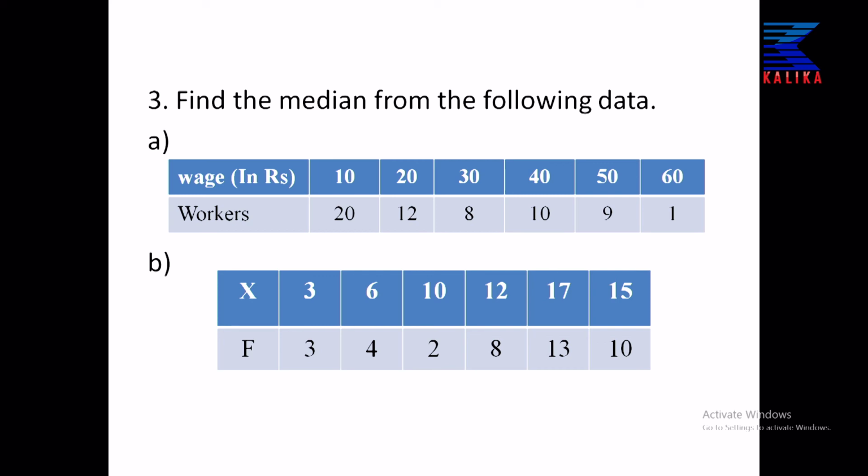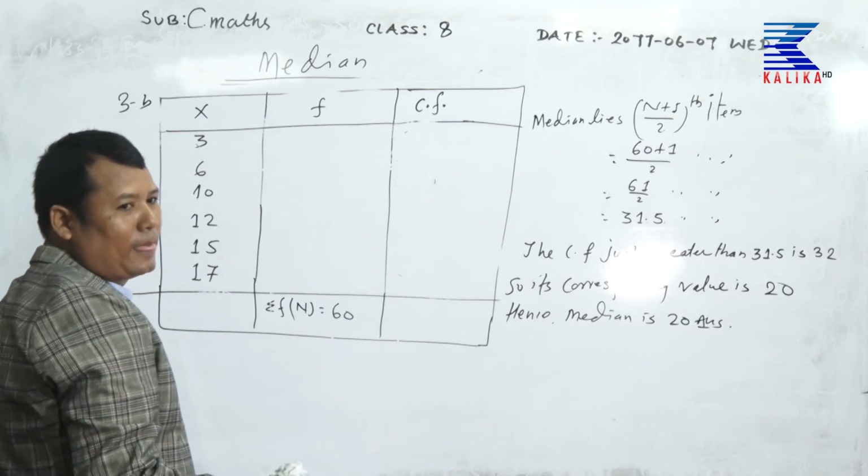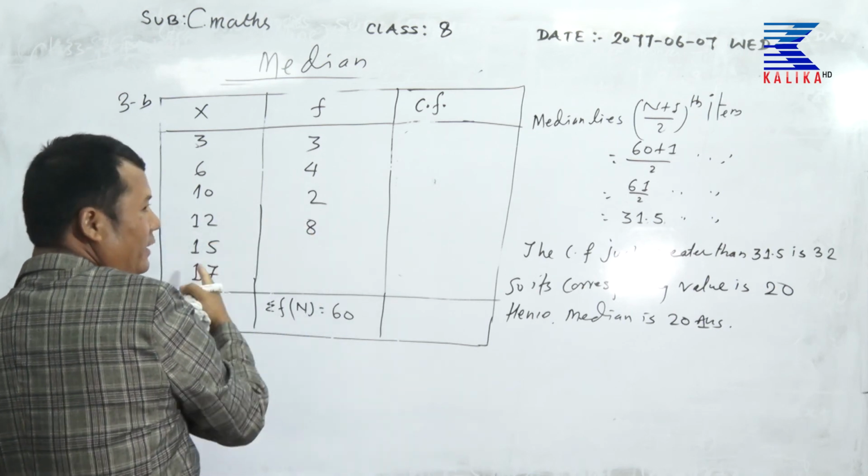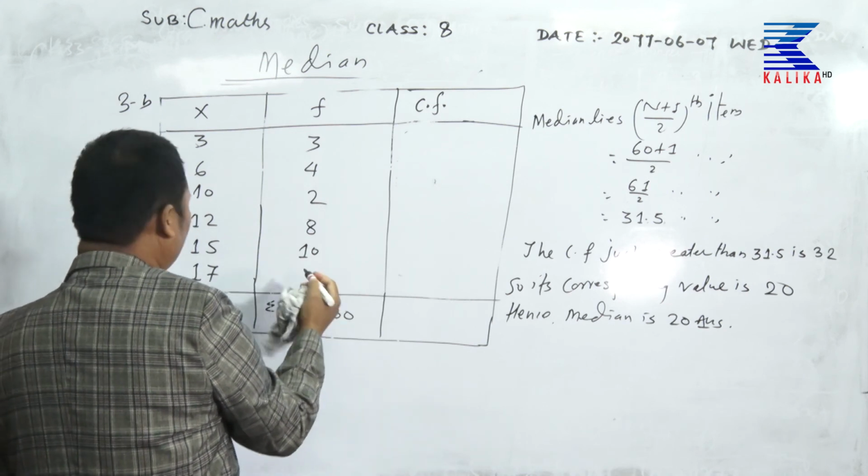Look at the whiteboard please. x is 3, 6, 10, 12, 15, 17 and f is 3, 4, 2, 8, 10 and 13.